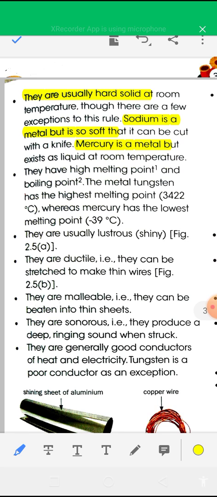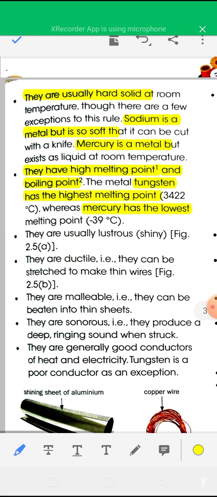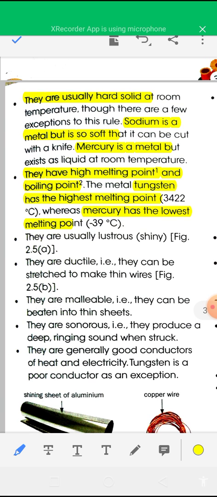Second point, metals have a high melting point and high boiling point. For example, the metal tungsten has the highest melting point, whereas mercury has the lowest melting point. And the third characteristic of metals, they are usually